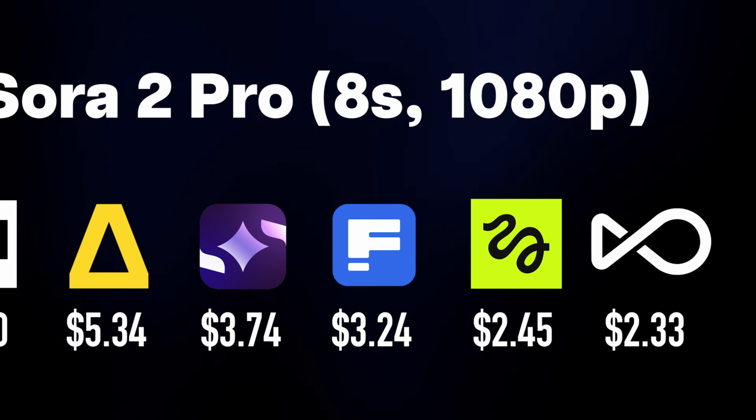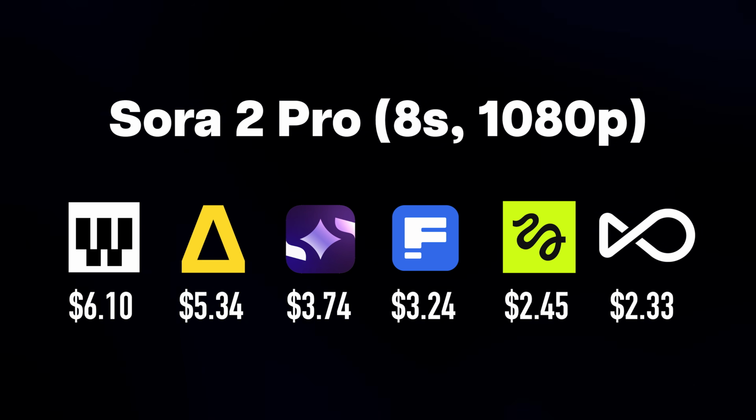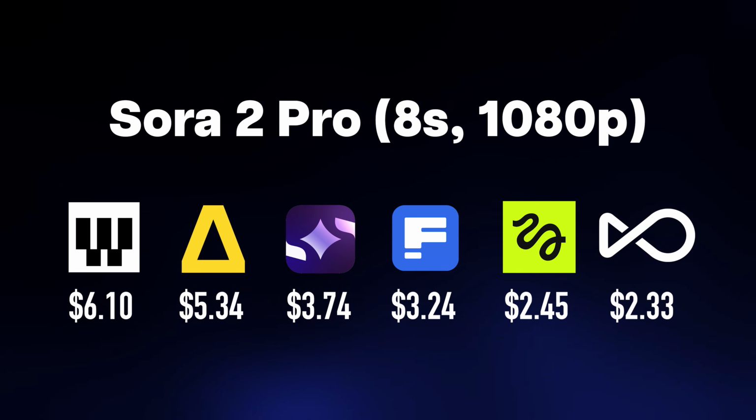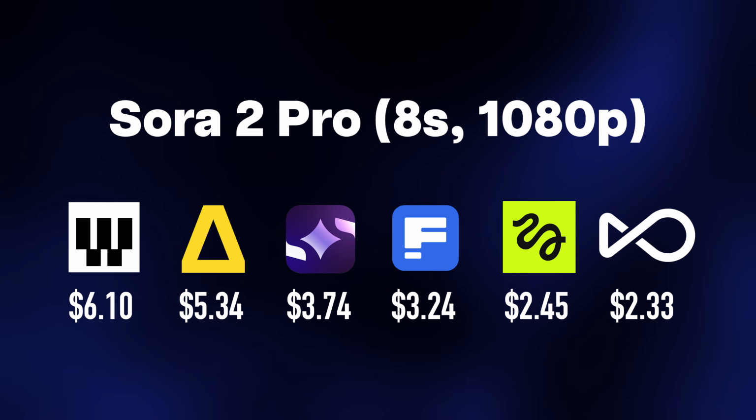Now we just have Higgsfield and Openart vying for the top spot. Higgsfield comes in at $2.45 per Sora 2 generation, but Openart bumps it out of the top spot with an industry-leading $2.33 generation cost. Now I just threw a lot of numbers at you, but I'm gonna break it down really simply.